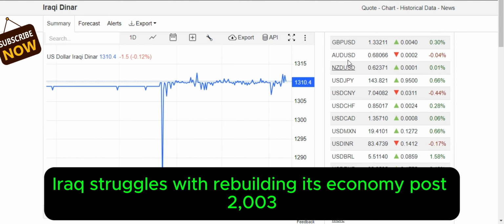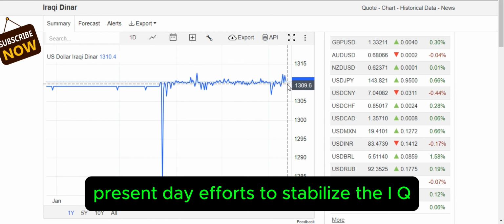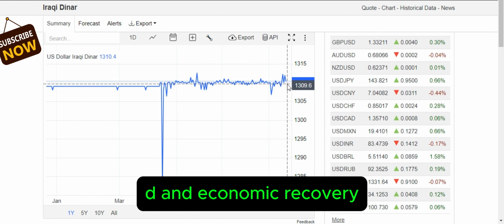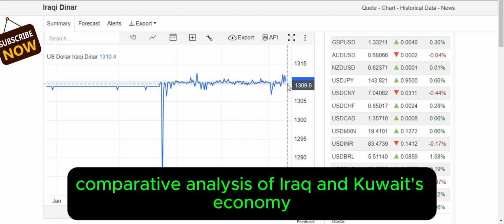Iraq's struggles with rebuilding its economy post-2003. Present-day efforts to stabilize the IQD and economic recovery. Comparing Iraq's and Kuwait's economic structures. Comparative analysis of Iraq and Kuwait's economy.